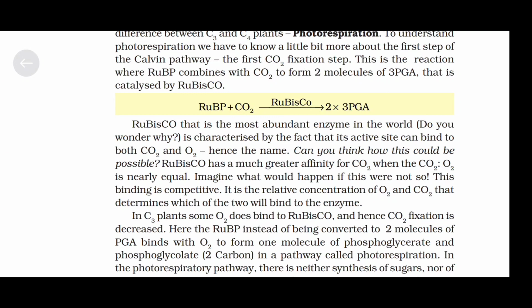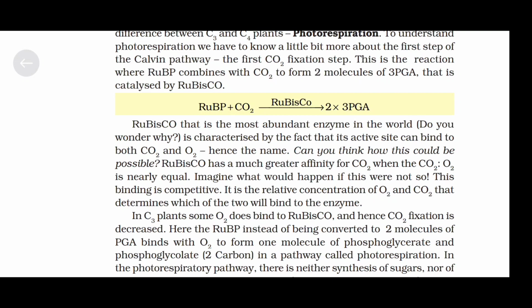Rubisco, that is the most abundant enzyme in the world. Do you wonder why? It is characterized by the fact that its active site can bind to both carbon dioxide and oxygen, hence the name. Can you think how this could be possible? Rubisco has a much greater affinity for carbon dioxide when the CO2 to O2 ratio is nearly equal. Imagine what would happen if this were not so.